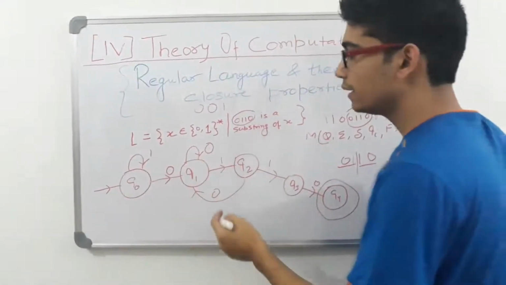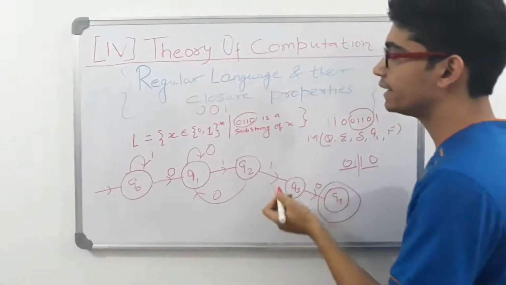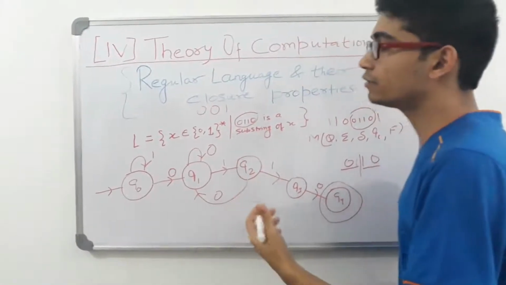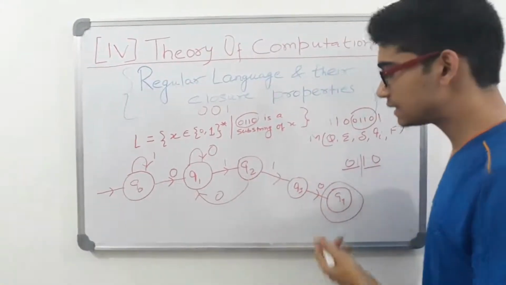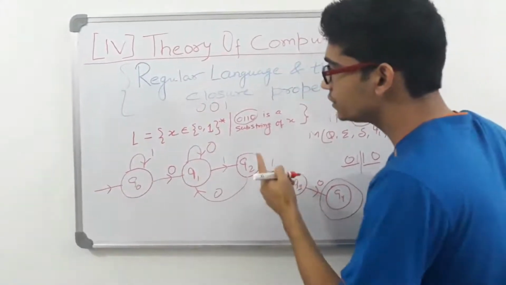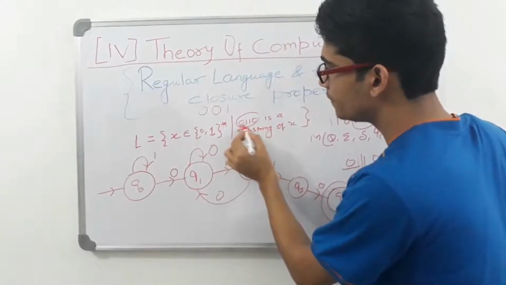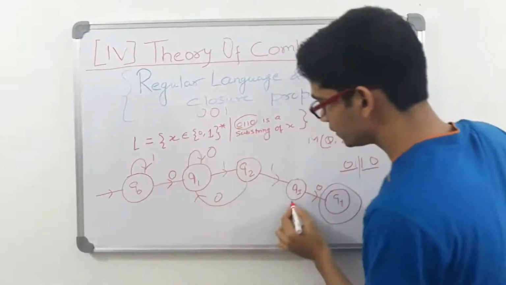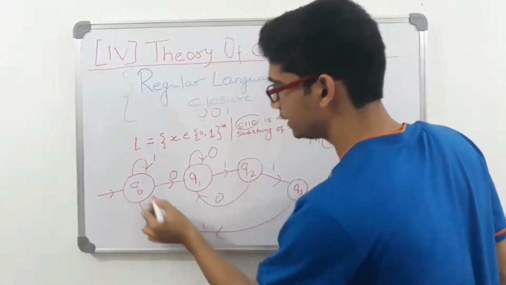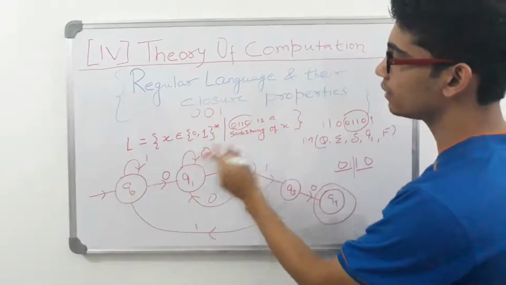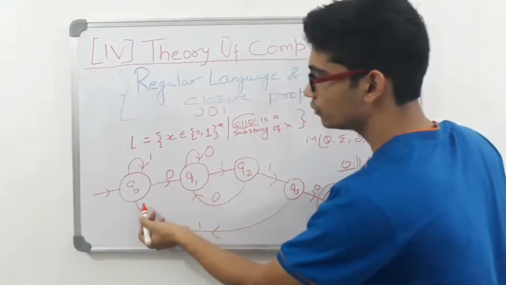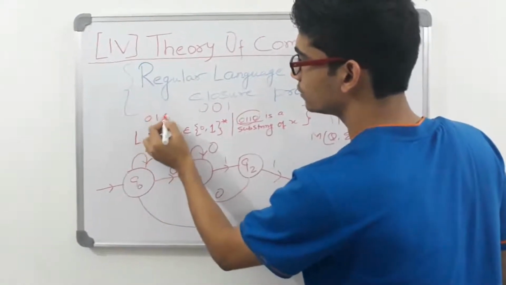When you get a 1, it isn't like that. After getting a 1, what is the character that you should look for? Obviously a 0. You have to look for a character like 0. And which 0? See, this was the 0 that we will look for. So from where will we get it? So again I say getting a 1, I'll get to this point, isn't it? I have got a 1. Now I have to wait for all these 4 characters, isn't it?